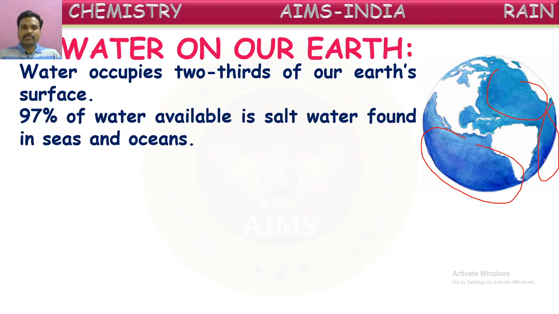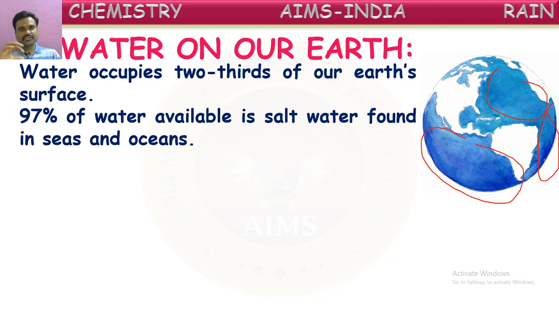97% of water available is salt water found in seas and oceans. Even though almost two-thirds of our Earth's surface is covered with water, out of this whole water, almost 97% is salty. That is present in the oceans and seas.